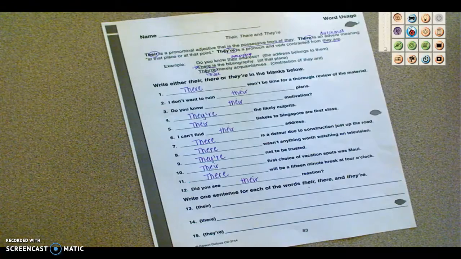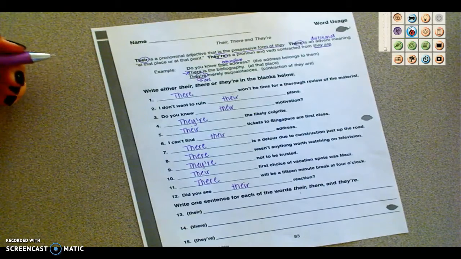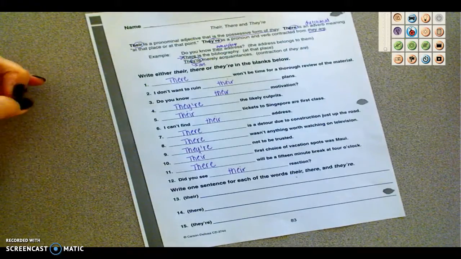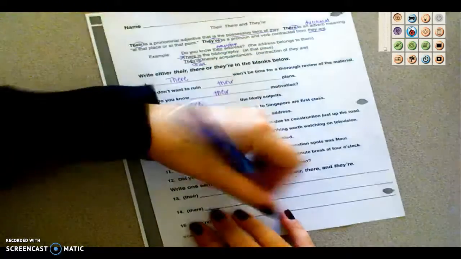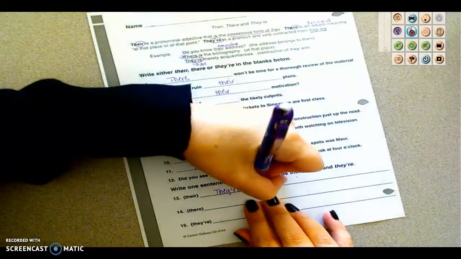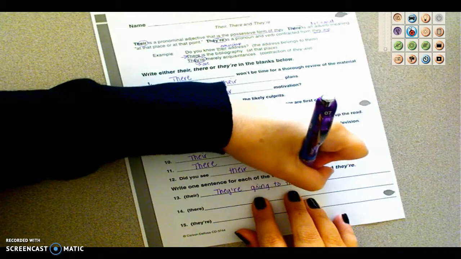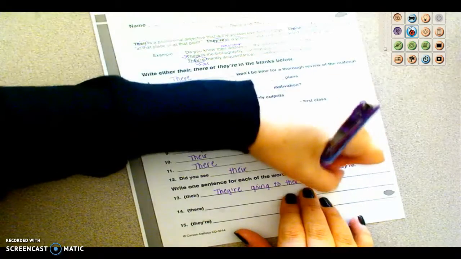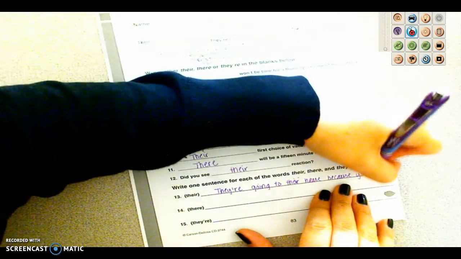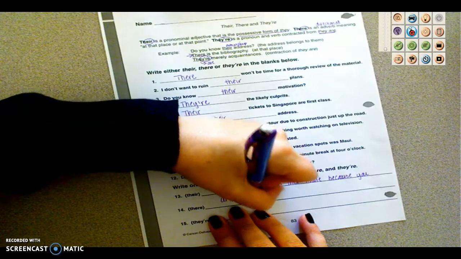If you have questions about any of these things, make sure you're asking. I'm going to do one sentence for you with all 3 of the words in it, okay? So we're going to say, they're going to their house because you aren't there.